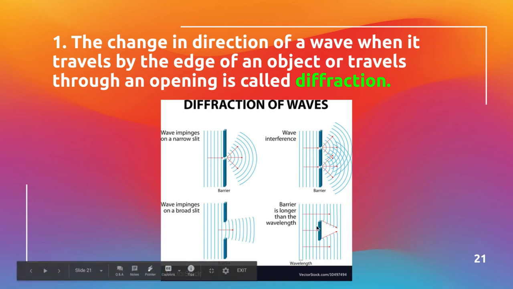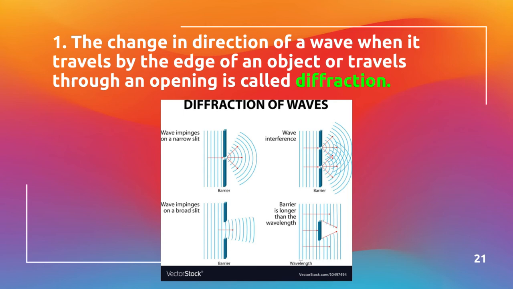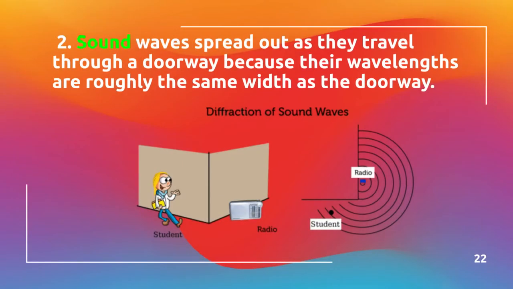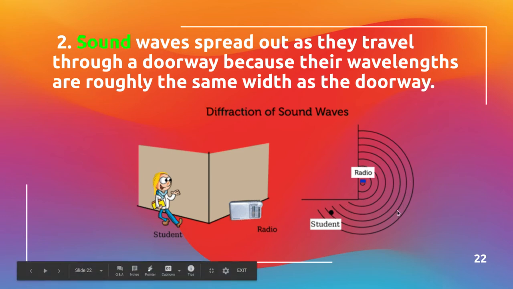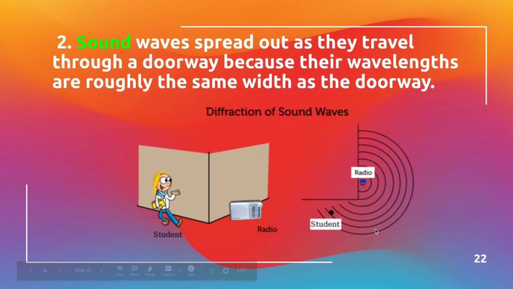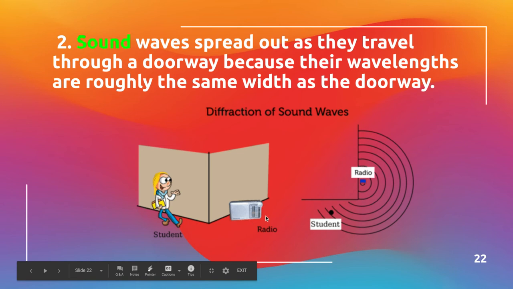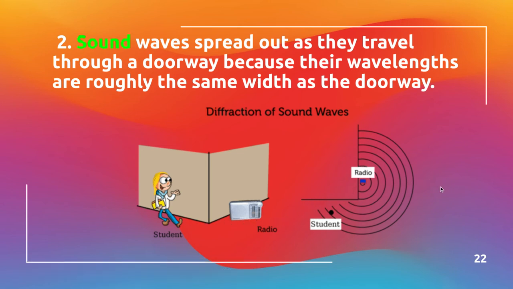But it's also the reason that sound can bend around a door. You might be able to hear somebody in the hallway. That's because their sound waves have the ability to bend around the door or diffract around the door, depending on how you look at it. Sound waves spread out as they travel through a doorway because their wavelengths are roughly the same width as the doorway. Because sound is such a longer wave than light, and even radio is even longer, you'd be able to hear this as you come around the corner. The radio's here playing, you'd be able to hear it. If you ever heard something around a corner, you know the sound does bend around a doorway or around a corner. That bending around the object is its diffraction.